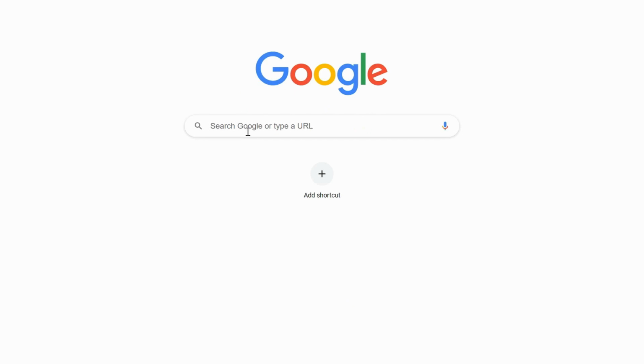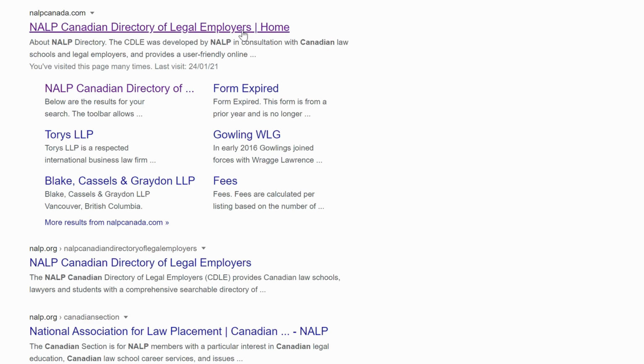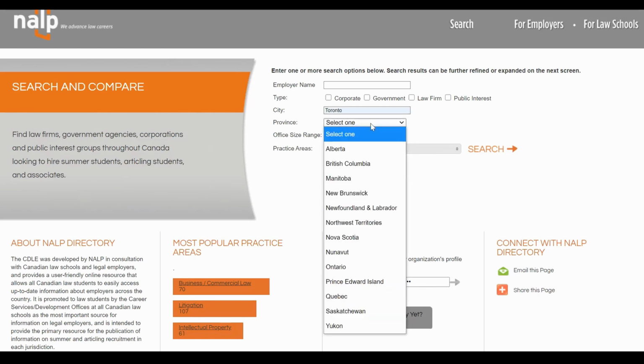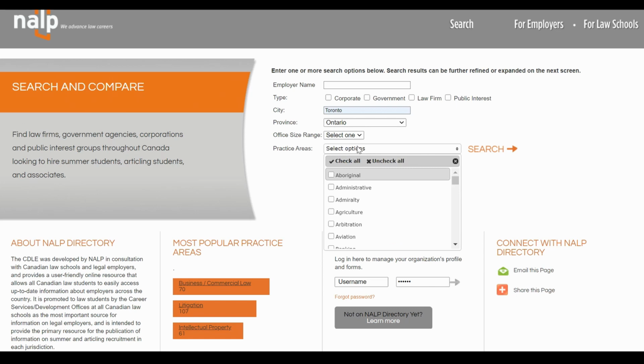So you Google NALP Canada, and you select the employers based on the city that you're applying to. Just be mindful that all the employers that you see in Velo Portal may not necessarily be found in NALP. You can always choose based on the size of the firm or based on the practice areas that you're targeting.